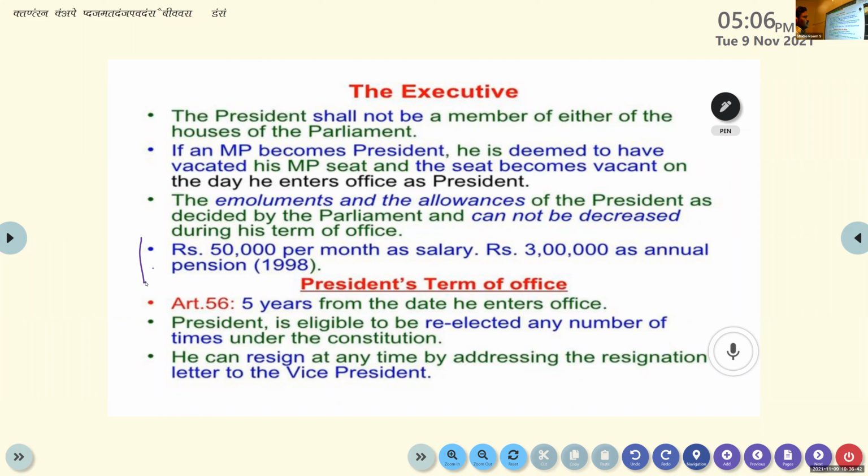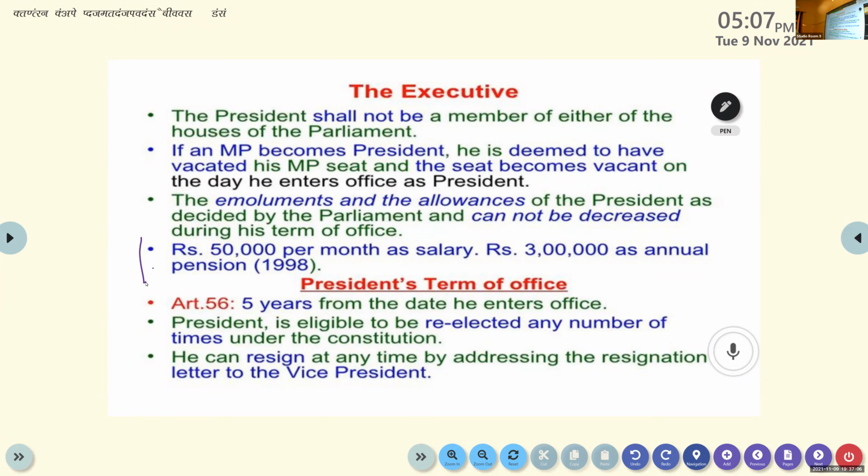As per 1998, the salary is 50,000 and the annual pension is 3 lakh rupees. Has it changed or not? That's my question for you. If it is changed, find it out and we'll discuss that in the next class.